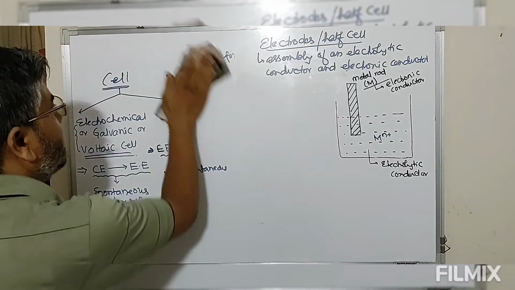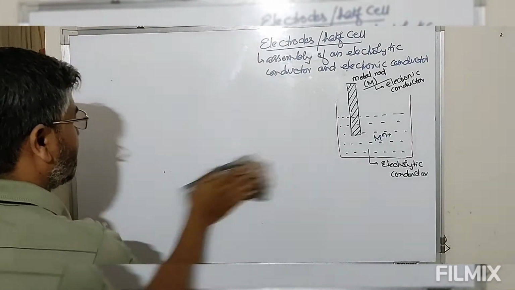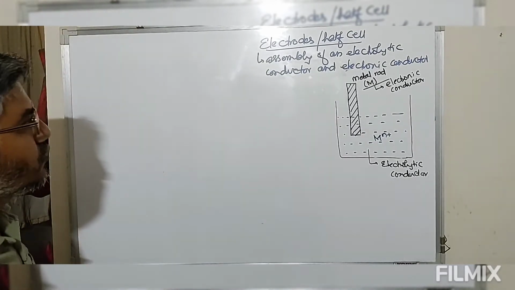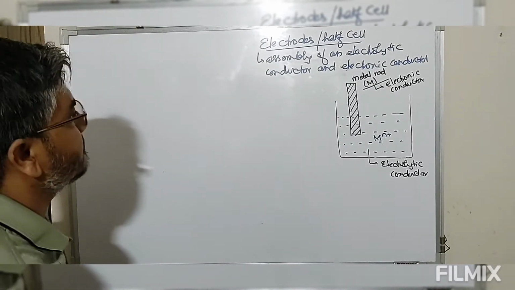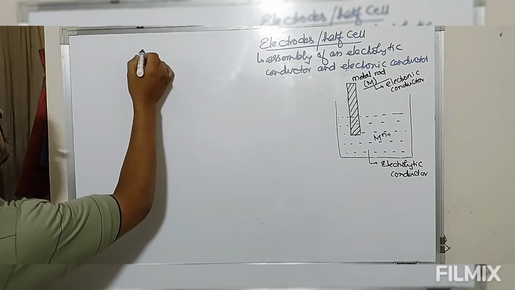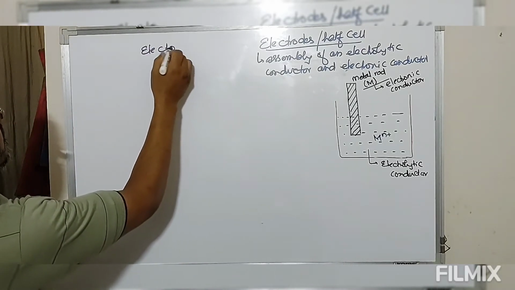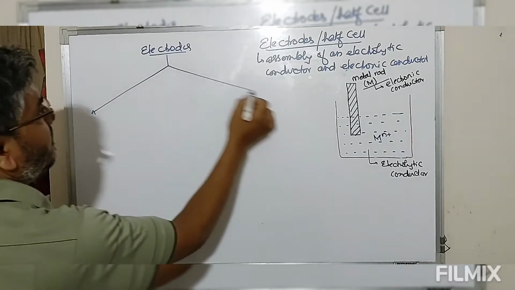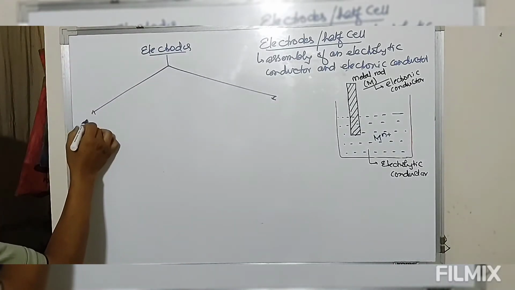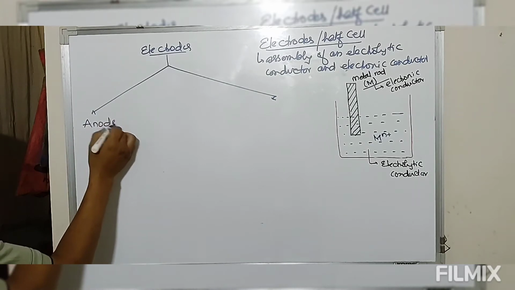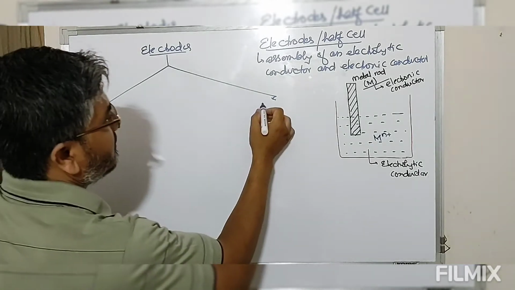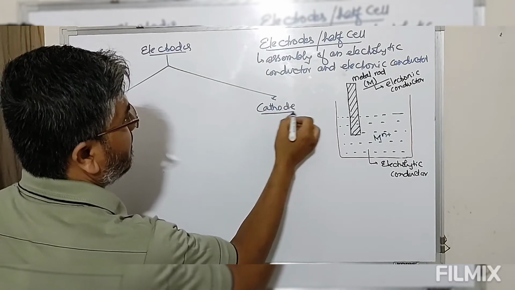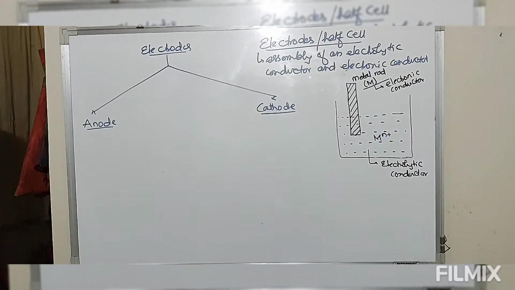Now this half cell, which is also known as an electrode, is of two types. One is known as anode, the other one is known as cathode.